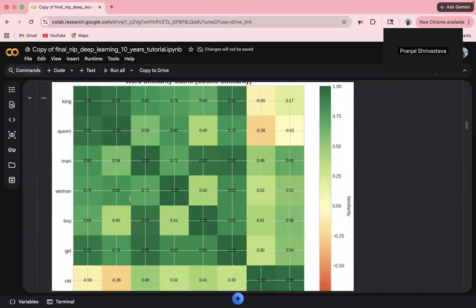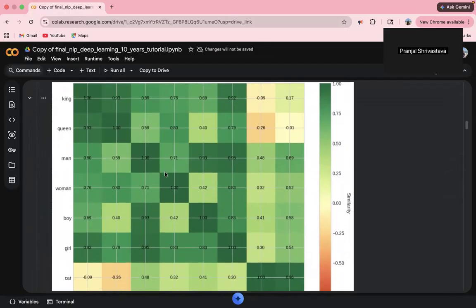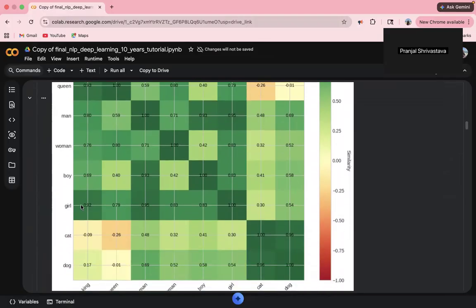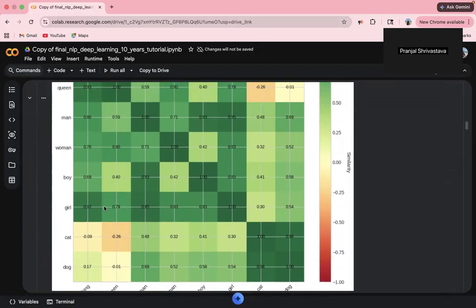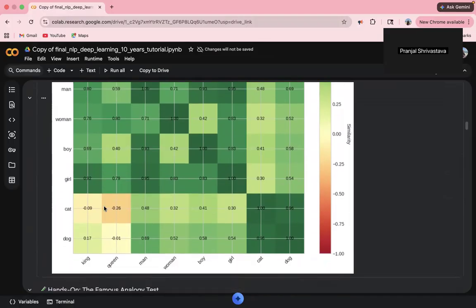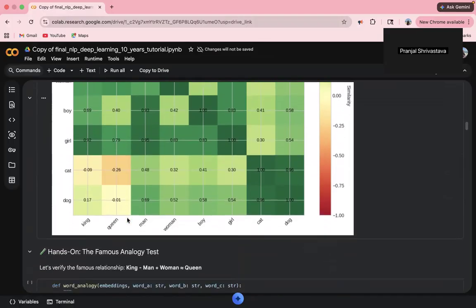Notice the king and queen are hot. They have higher similarity, while king and cat are quite low, suggesting that their relationships are not programmed, they emerge from training on text. The geometry of the embedding space encodes semantic meaning.